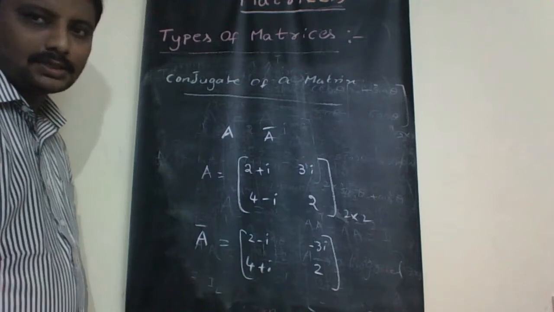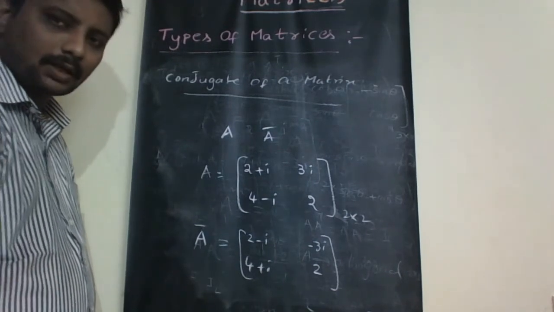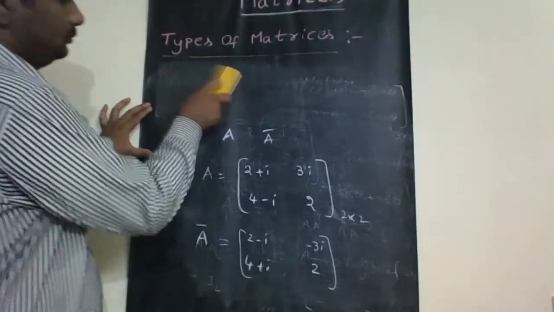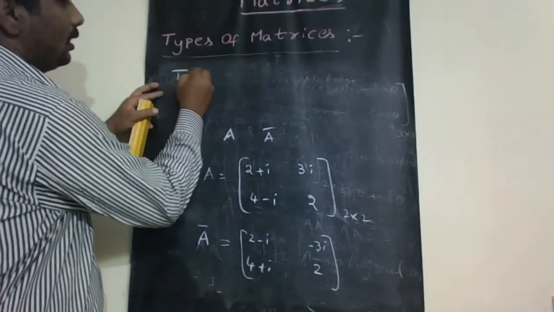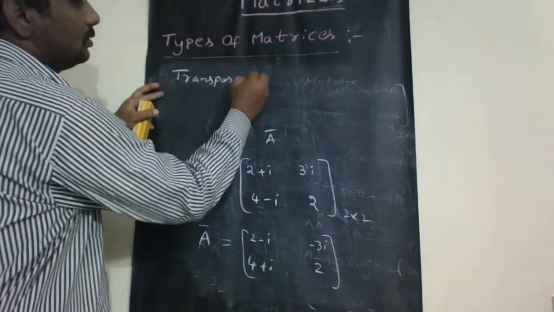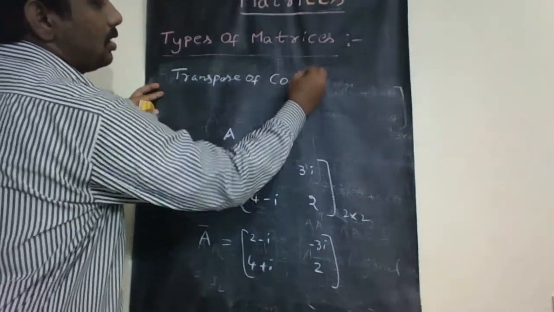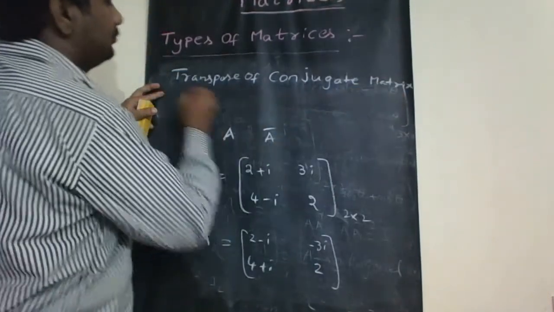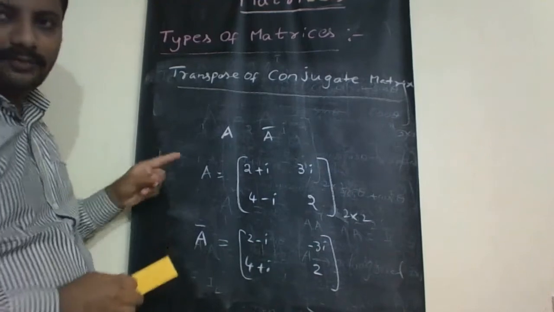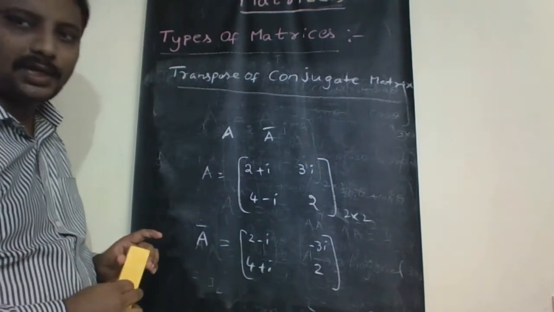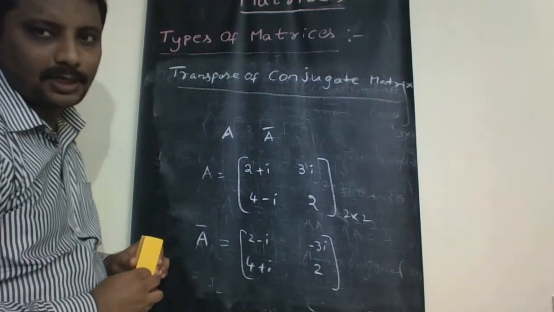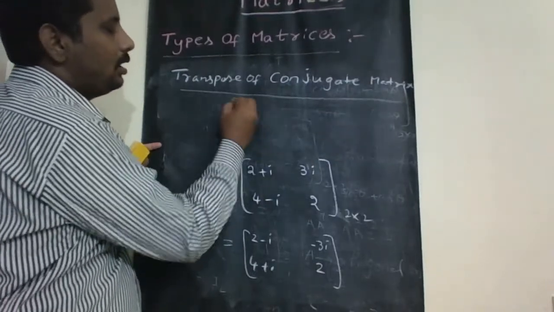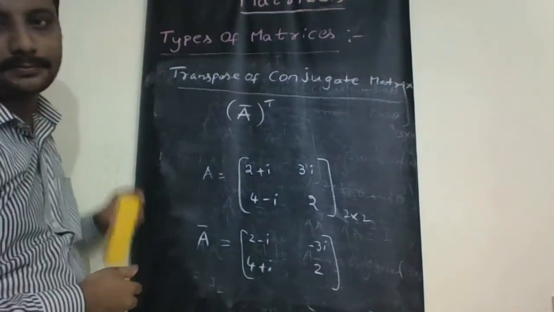Next definition is the conjugate transpose of a matrix, or transpose of the conjugate matrix. If we take the same example, the conjugate transpose of the matrix is denoted with A bar whole transpose.